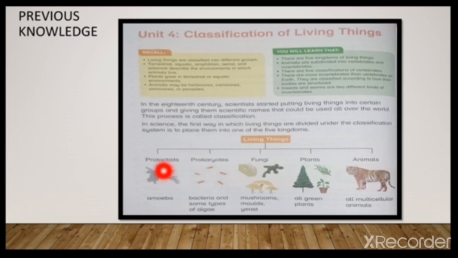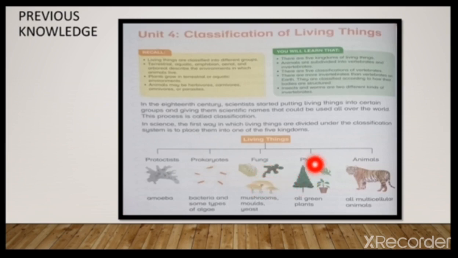We also learned that living things are divided into 5 kingdoms. These are protists, prokaryotes, fungi, plants, and animals. We also talked about examples of these: protist, amoeba; prokaryotes, bacteria and some type of algae; fungi, mushrooms, molds, yeast.